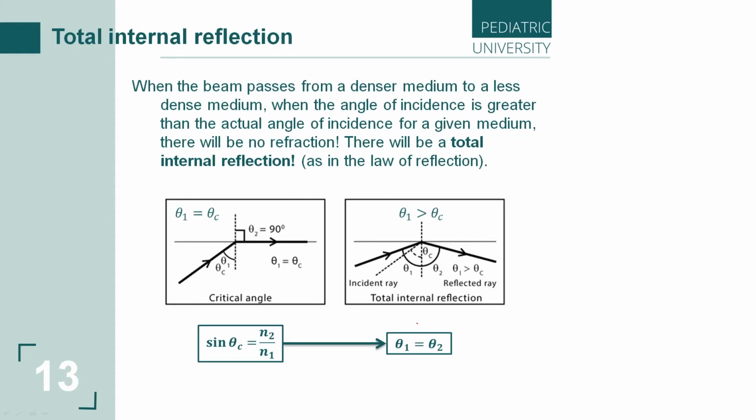There will be a total internal reflection, as in the law of reflection.